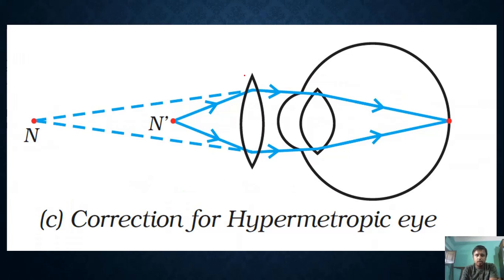This is how you get corrected. N dash is the object, two rays are going, and in the convex lens they get refracted. The object appears to be much farther behind than the original object, and imaginary rays come through the lens, it diverges and then converges. After that, the image is formed at the retina.